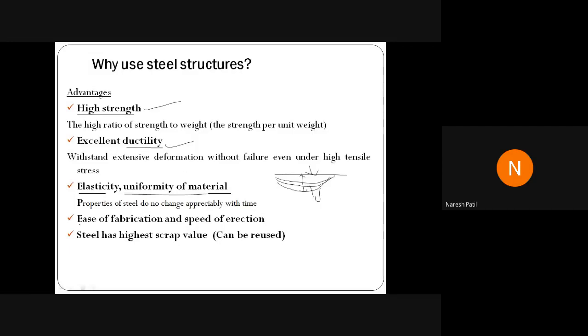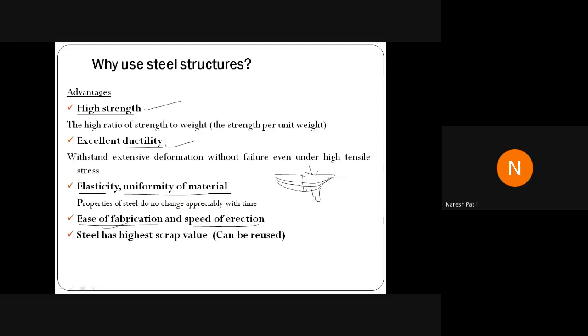Then we have ease of fabrication and speed of erection. Ease of fabrication means the members are readily available, the members are prefabricated, so no need to construct. You give the design to the industry or the manufacturer, they will produce the section, they will fabricate the section, and they will transport it to the site.